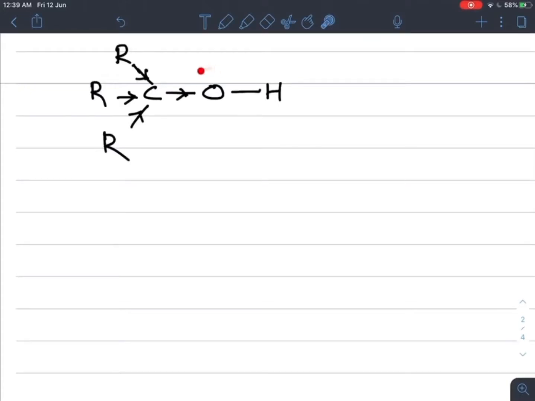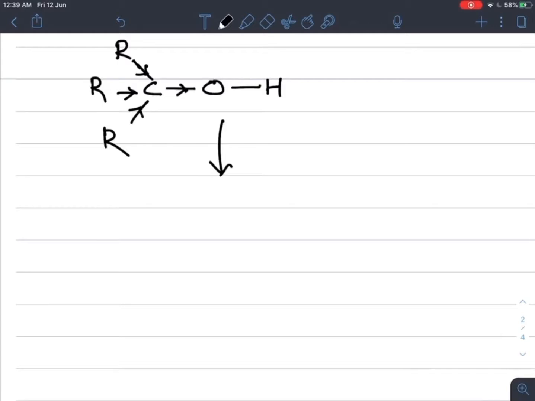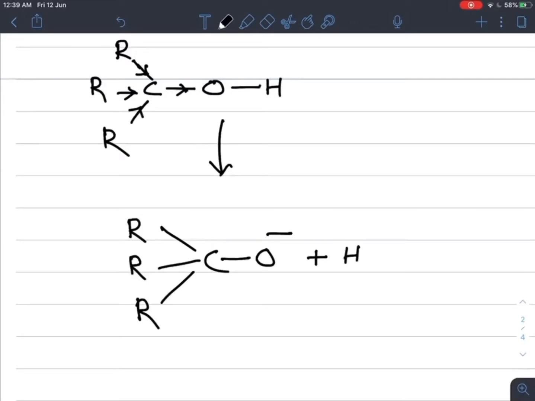Now on this oxygen the electron density again increases, and when the bond breaks heterolytically, R3CO minus, the tertiary alkoxide, is formed with removal of H plus.